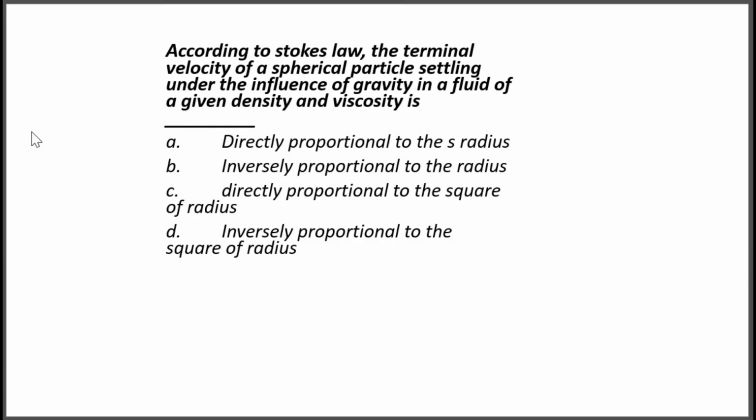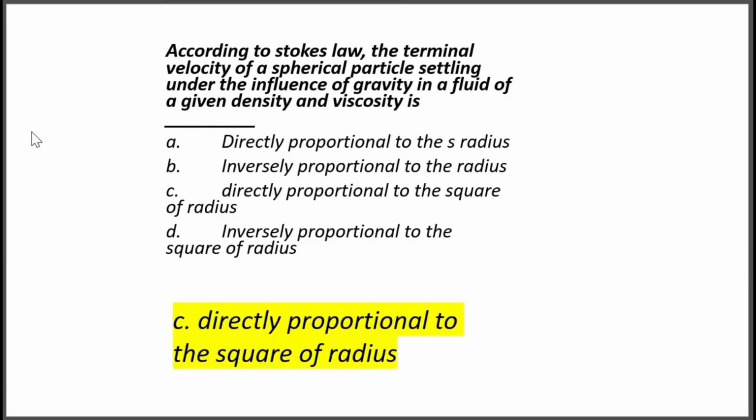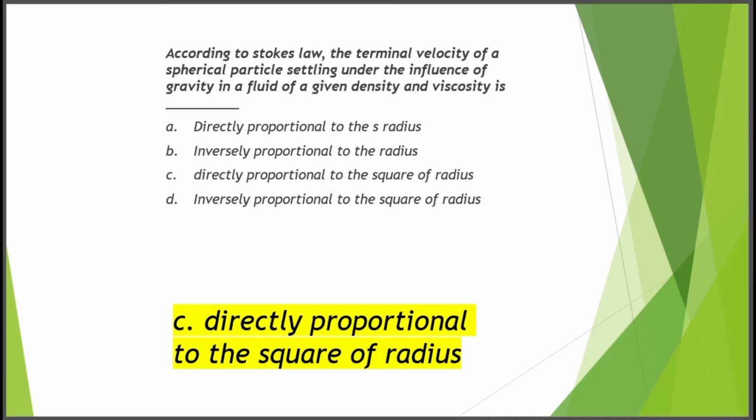So here the correct option is directly proportional to the radius square. So terminal velocity V is directly proportional to radius square. This you should remember. What you should remember? V is directly proportional to radius square. Okay.